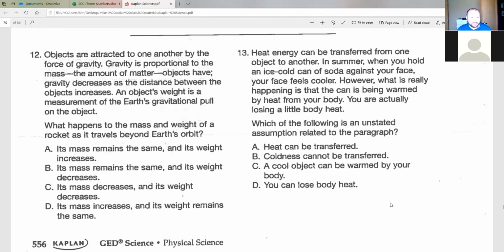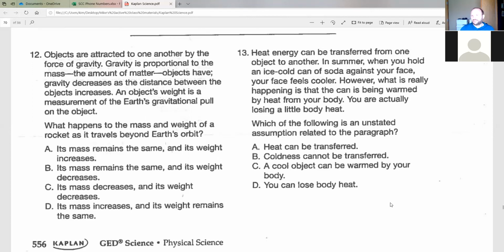Remember when we talked about the difference between mass and weight, mass is how much matter something is made up of, and weight is your mass or the object's mass in relationship to the gravitational pull. So, what happens to the mass and weight of a rocket as it travels beyond Earth's orbit?